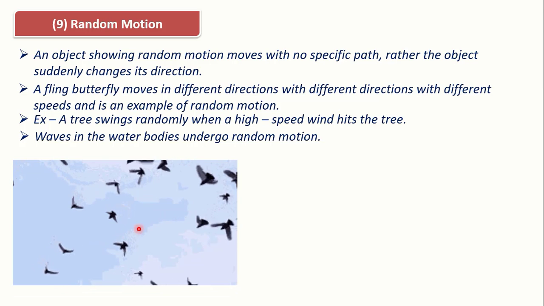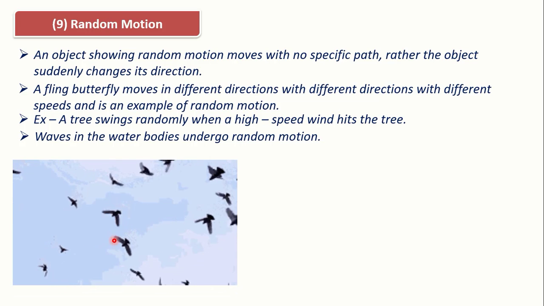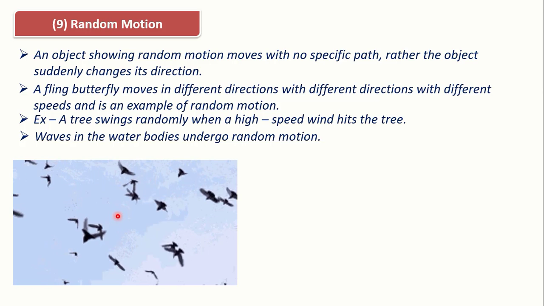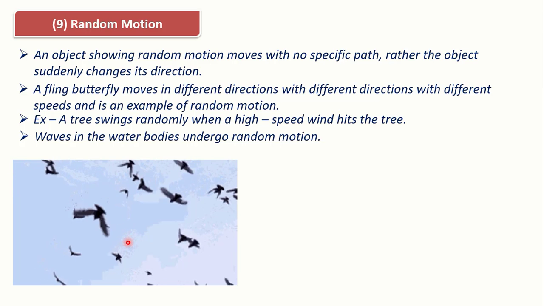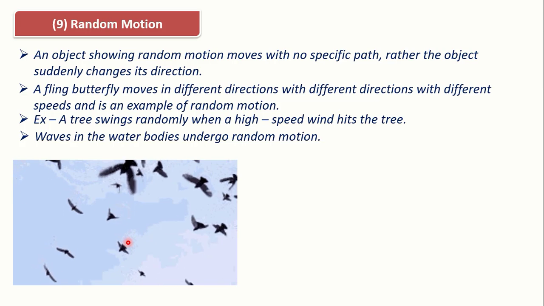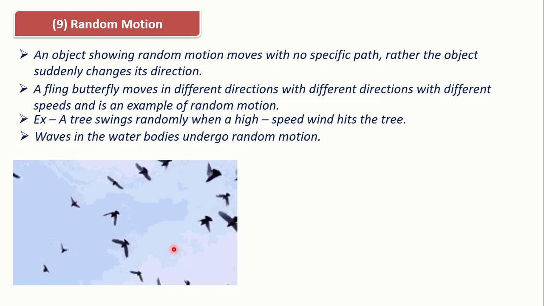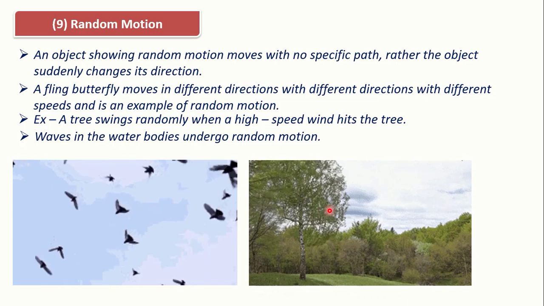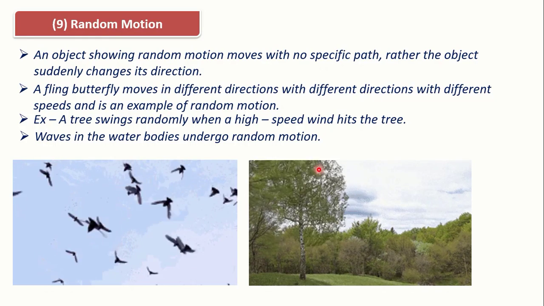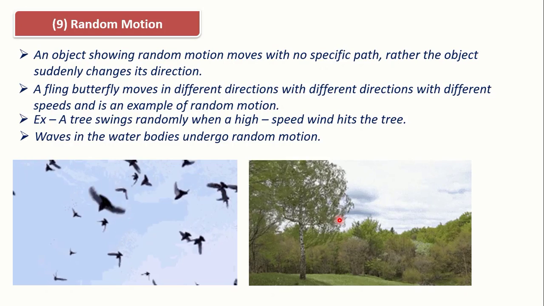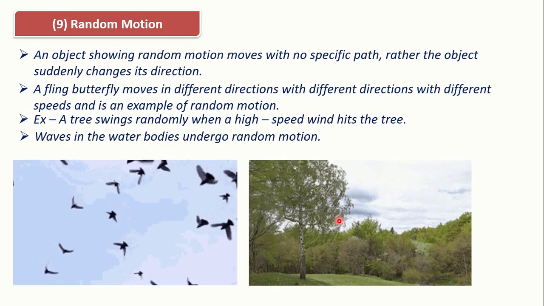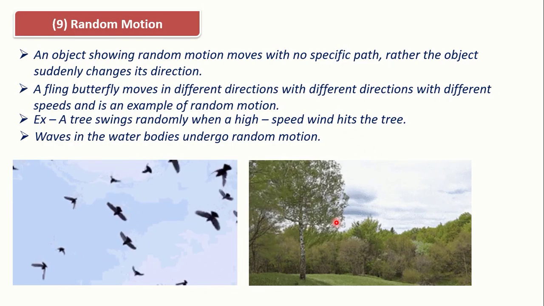You can see in this picture birds are moving randomly, no particular direction is there, anywhere they can fly in the sky. So the movement of their flying from one position to another position is not particular, no specific direction is there. That's why this is an example of random motion. Here this tree is swinging because of the wind. So the movement of all these body parts of the tree is due to wind, and it is not proper, no particular direction is there. That's why this is also an example of random motion.